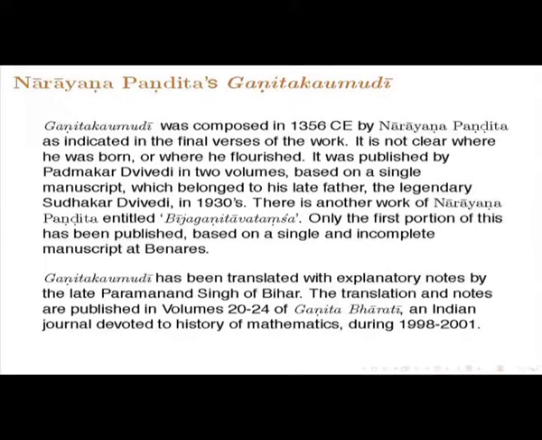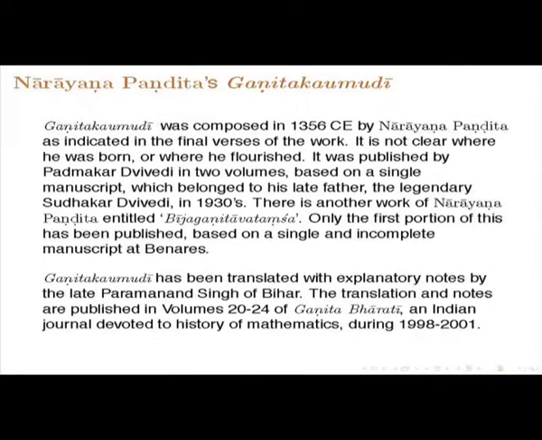So, Ganita Kaumudi was composed in 1356 Common Era by Narayana Pandita, as indicated in the final verses of the work. It is not clear where he was born or where he flourished. This work was edited and published by Padmakar Dwivedi in 2 volumes based on a single manuscript which belonged to his late father, the legendary Sudhakar Dwivedi, in the 1930s.